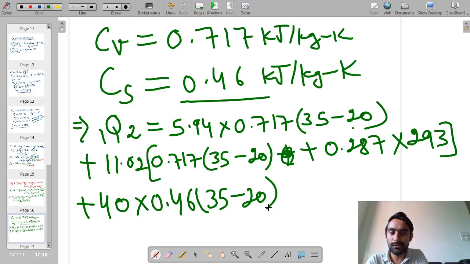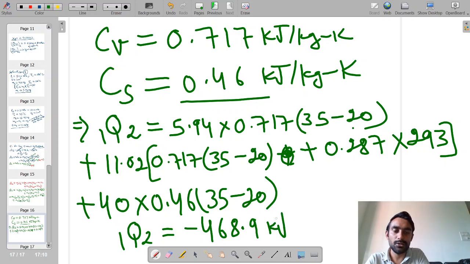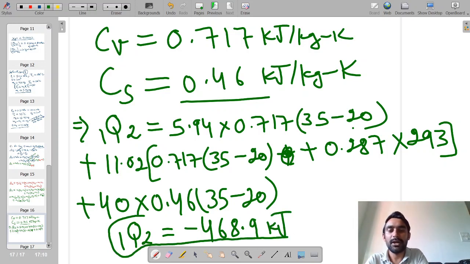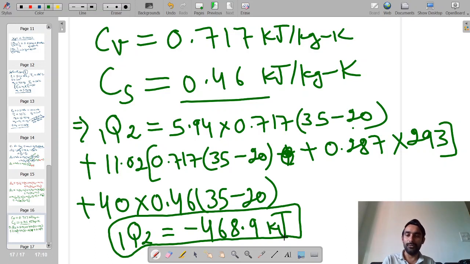If you work it out, you will find that this heat transfer is equal to minus 468.9 kilojoule. So this is your final answer of question number 4. Question number 4 was slightly tricky. The only twist was that along with the mass of the air, the body of the tank was also part of the system, participating in the heat transfer and storing some amount of energy.